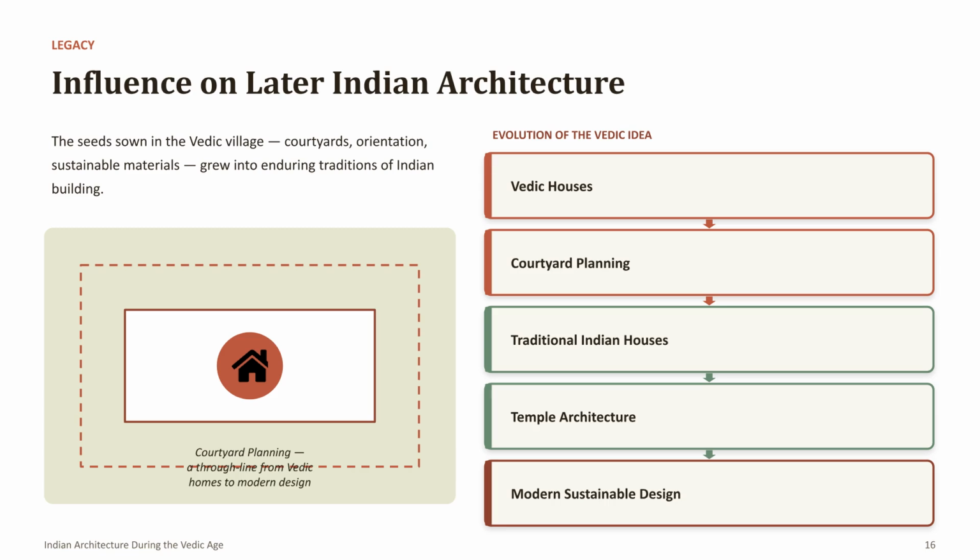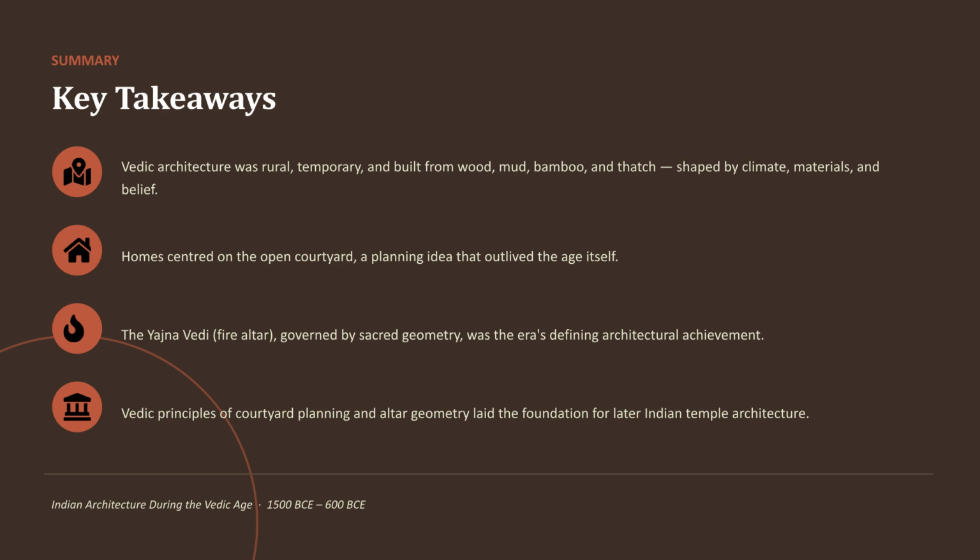To summarize, Vedic architecture was rural and temporary, defined by natural materials and local climate. Centered on the open courtyard, these homes and the geometrically precise yajna fire altars established core principles that would eventually serve as the foundation for the magnificent temple architecture seen in later Indian history.